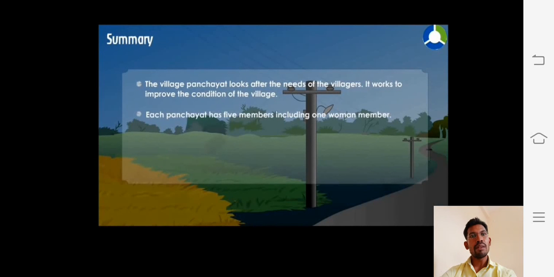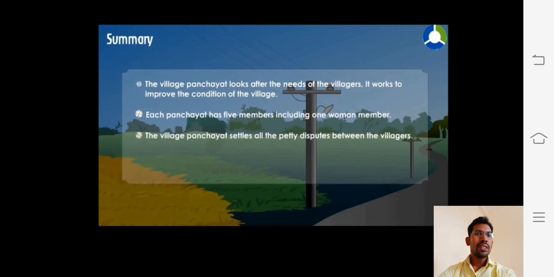Each Gram Panchayat has 5 members, including 1 woman member. The village Panchayat settles all the petty disputes between the villagers.